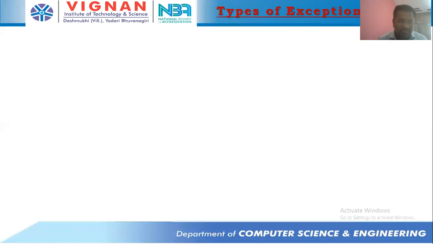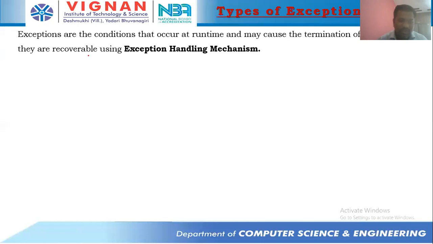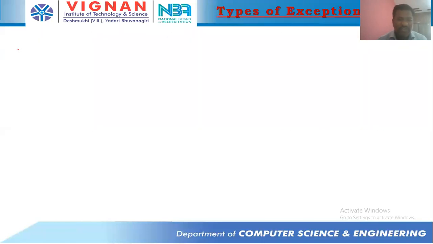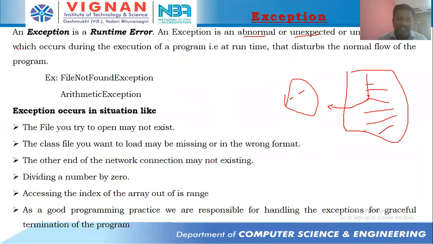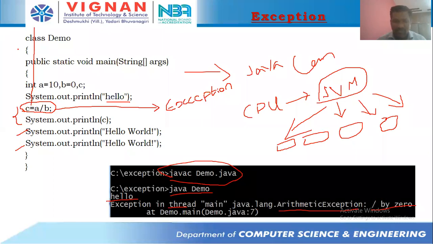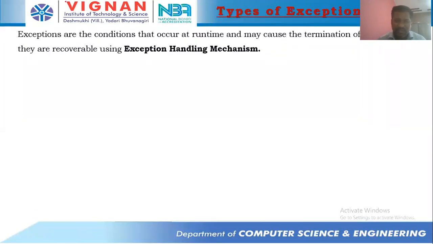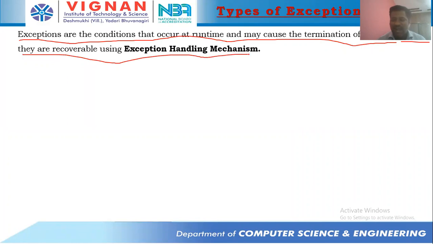Now, let's see what the definition of exception is speaking about. An exception is an abnormal, unwanted event that occurs at runtime. We can also define exceptions in another way: exceptions are the conditions or problems that occur at runtime and may cause the termination of the program, but they are recoverable using the exception handling mechanism.